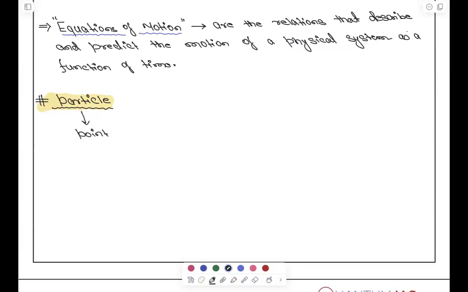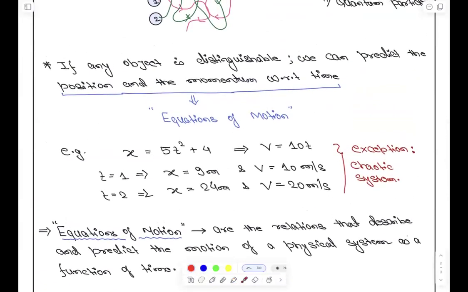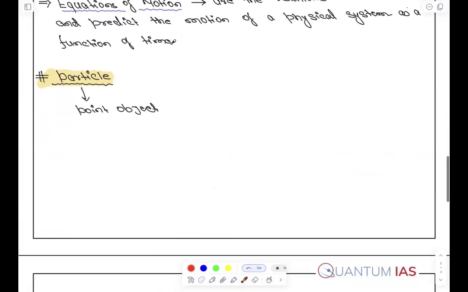Point object, what is a point object? See, when you are writing these kinematic equations, when you're writing equations of motion, are you considering the size of the body? No, we are not considering the size of the body. We are not considering the shape of the body. That means it is irrelevant of the shape. Whether a ball follows this equation or a car follows this equation, all the parameters will remain the same, right? So we need to understand that we are considering all of them as a particle, and that is a point object, right?